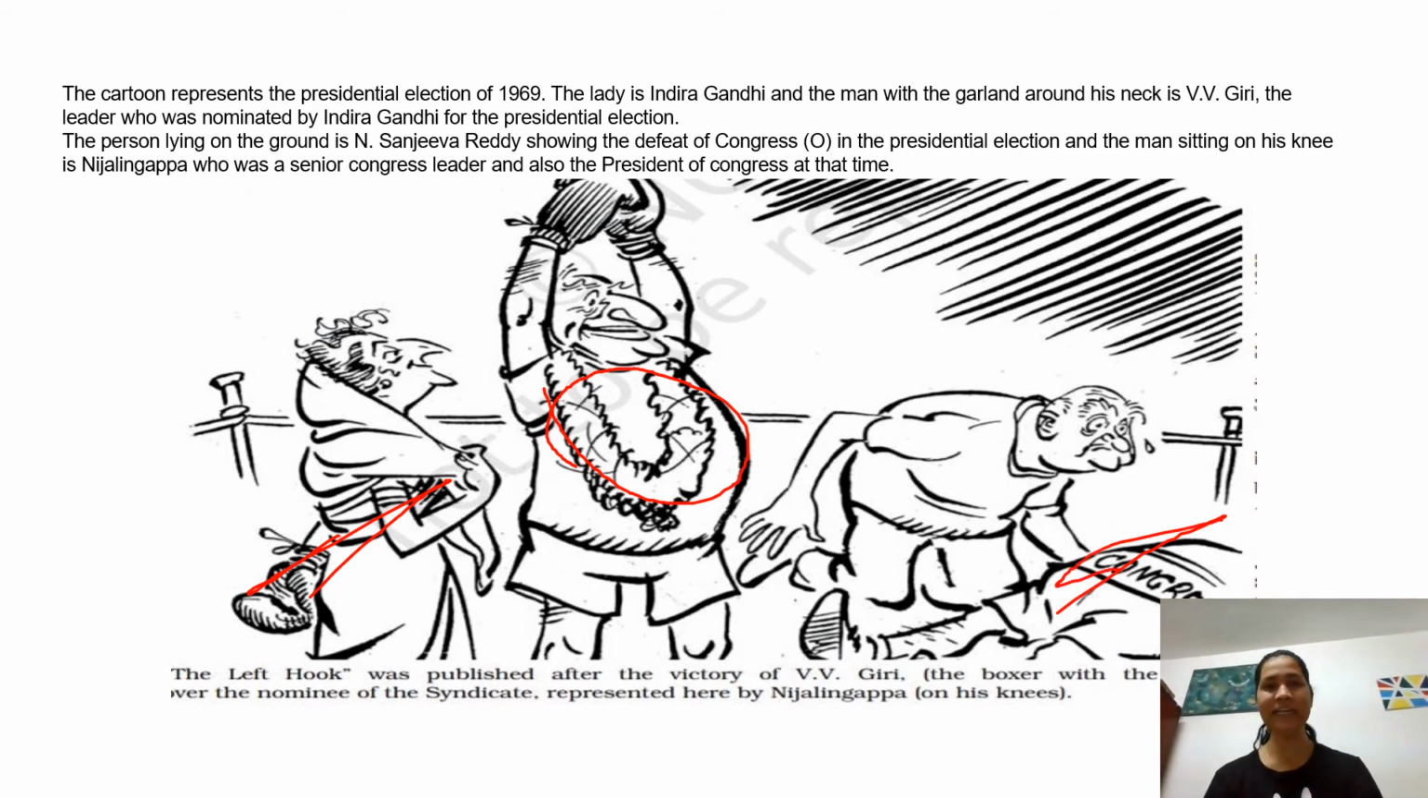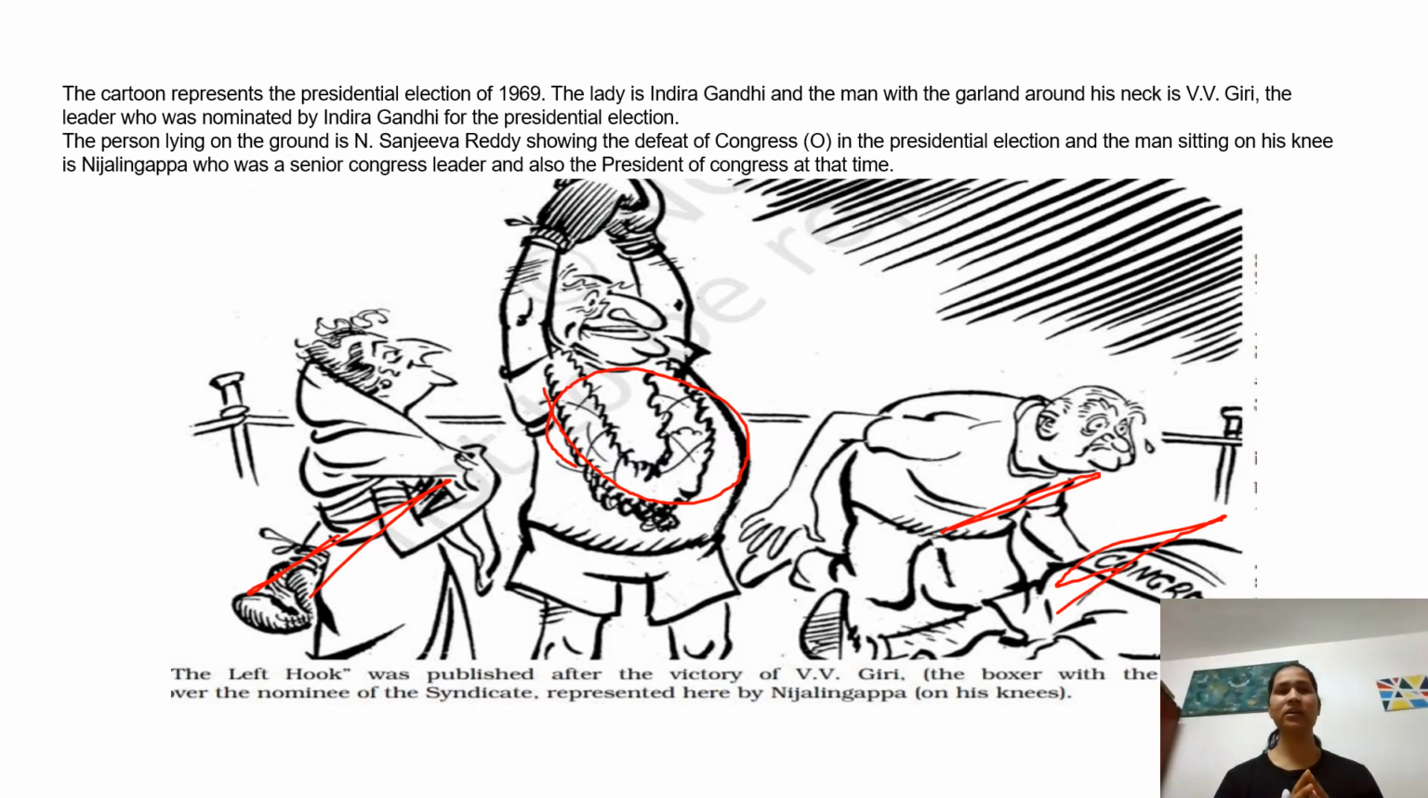Okay, and the person lying down over here is N. Sanjeeva Reddy, and his lying down is basically signifying the defeat of Congress O in the presidential election. And the man who is sitting here on his knee is basically Nijalingappa, who was one of the senior Congress leaders of the syndicate. He was the president of Congress at that point of time, right?